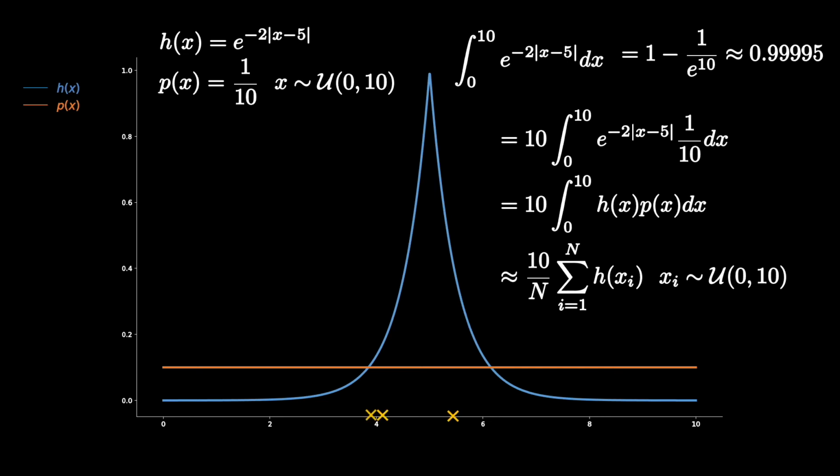This means that the major contribution to the value of our integral is coming from the samples that are in the middle of the x-axis, indicated using orange crosses, because these are the places where the function results in higher values. Because the usage of uniform distribution for sampling will generate random numbers between 0 and 10, you can see that a lot of time is essentially getting wasted by the regions marked as red. If we don't even sample from it, it would still not impact the result that we will get. But yet we end up spending a lot of time, or equal time, I suppose, in these areas because we have used a uniform distribution.